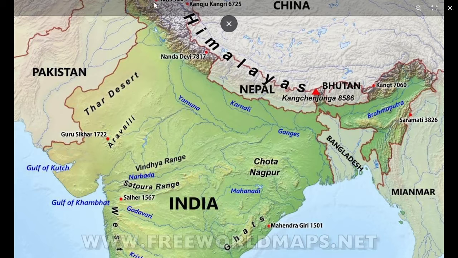The second highest peak is K2, or Godwin Austen, at 8,611 meters. These are the two highest peaks. But K2 is located in Pak-occupied Kashmir. In India, the highest peak is Kanchenjunga at 8,586 meters.